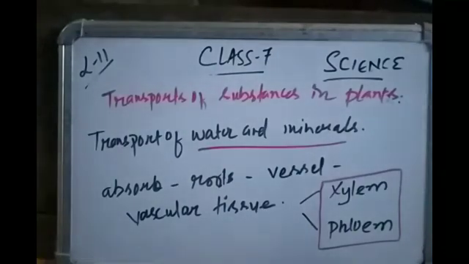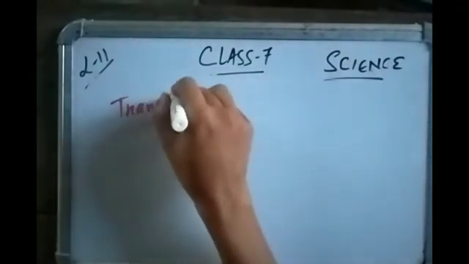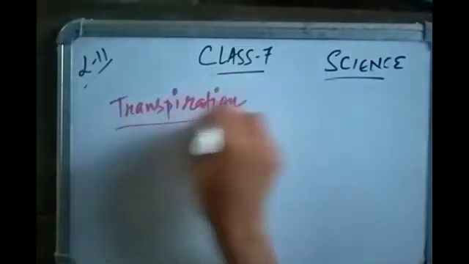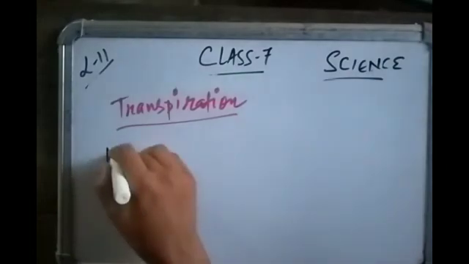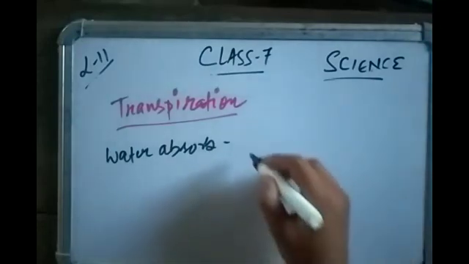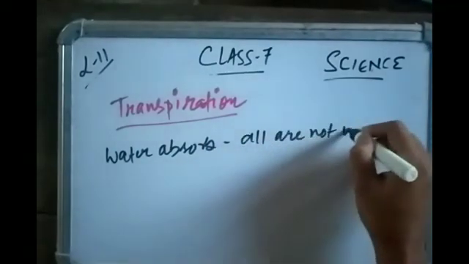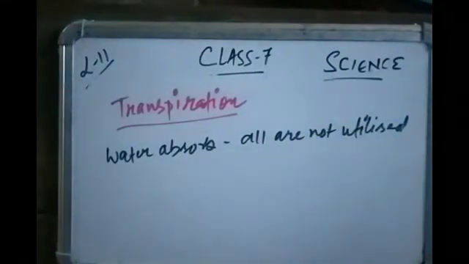Next is transpiration. This is the last topic of lesson number 11. Not only is the water absorbed utilized by the plant. The water absorbed by the plant with the help of roots for photosynthesis, all of it is not utilized. The water evaporates through the stomata.